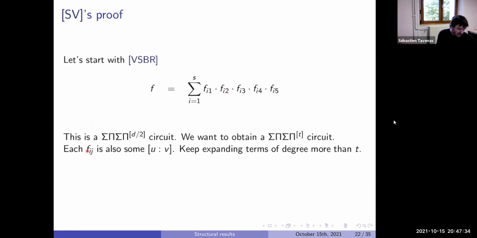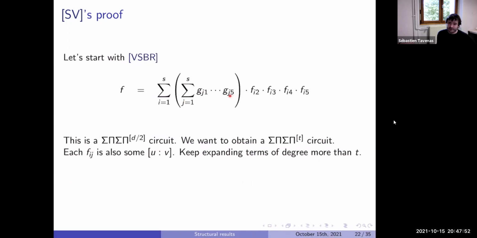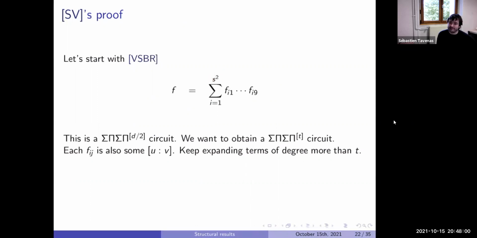We do this transformation. Fij is either UV or U. Either UV or U, and you can do that. UV is the worst case because you have 5, you have only 3, but so let's say that Fi1, the degree is more than T, is larger than what we want. Okay, we do the decomposition. Fi1, we replace it by a sum of some product, at most 5 products. What happens? The size increased, multiplied by S, and the number of factors, we add 4 new factors. We removed 1, we add 5. Or maybe less, but at most 4. We don't really need a lot of factors. The only thing we need,